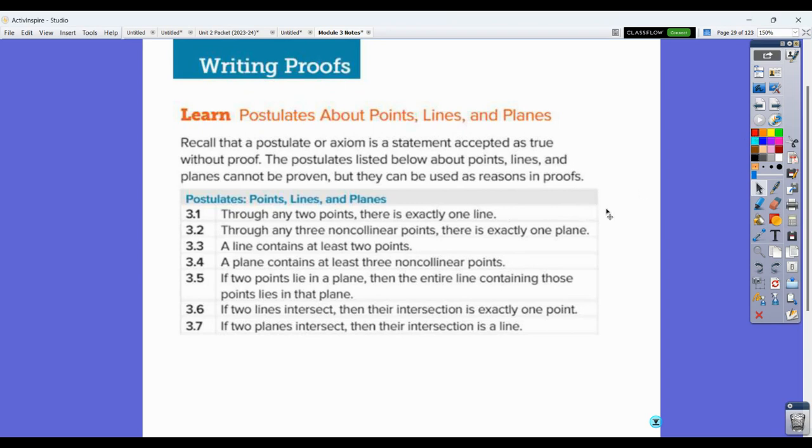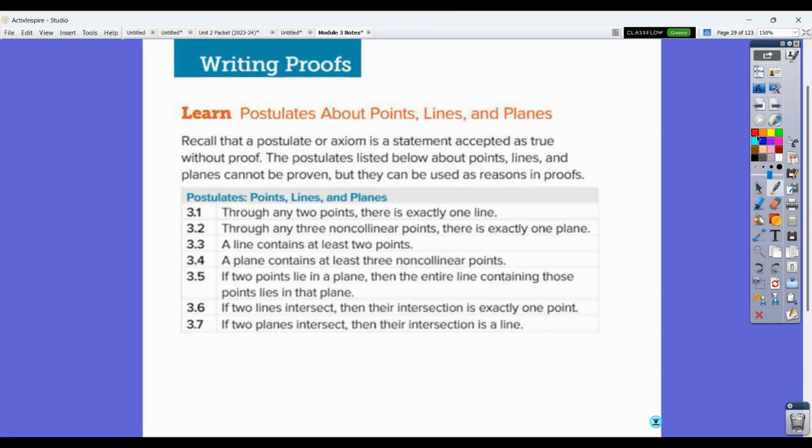So essentially the idea there is that if you have any 2 points, oh, that's really big. Hold on a second. So if you have a point and a point, there is exactly one line that I can draw through those 2 points. That's what that postulate is saying. Through any 3 non-collinear points, there's exactly one plane. So if I have 3 non-collinear points, there's exactly one plane that I can put through all 3 of those points. And for those points that I just drew there, that would be the screen.